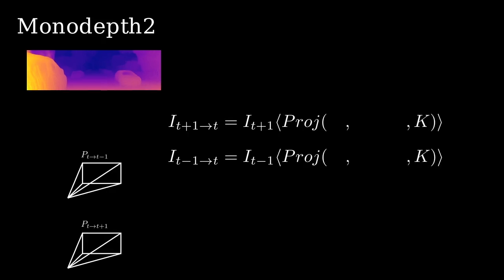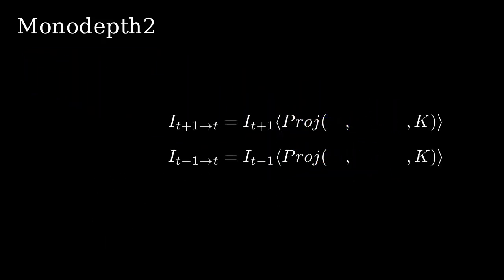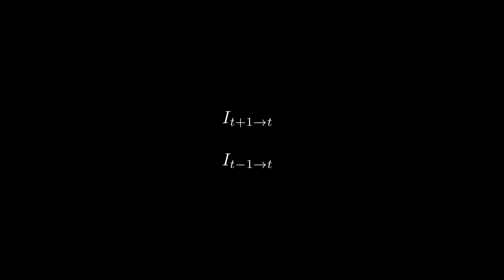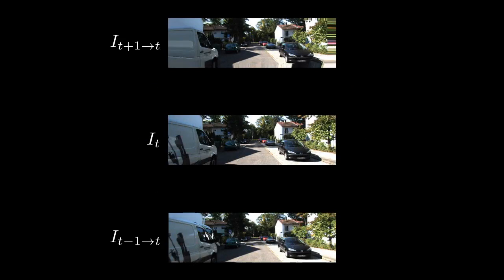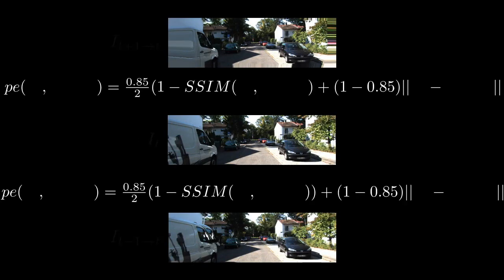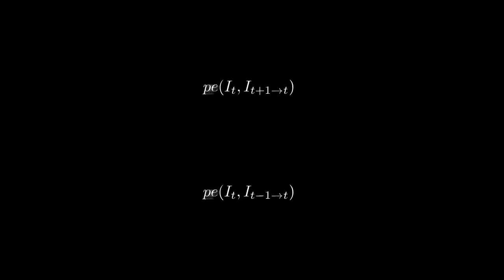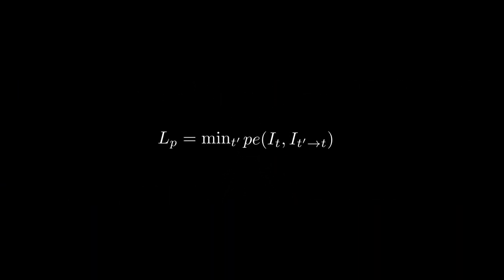We use the depth and pose estimations to create reprojections of the target image from the previous frame and the succeeding frame. We self-supervise the pose and depth as we compare the reprojected target images with the real target image, using photometric loss as shown. Finally, we optimize for these reprojections using a minimization which finds the best per pixel match between reconstructions.